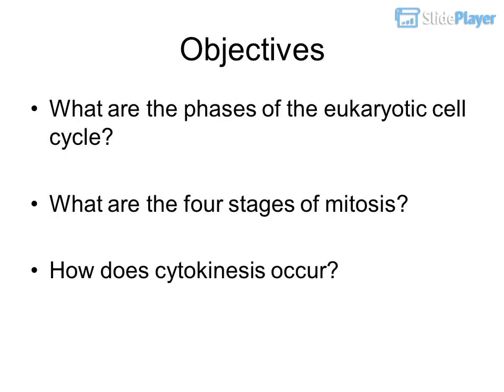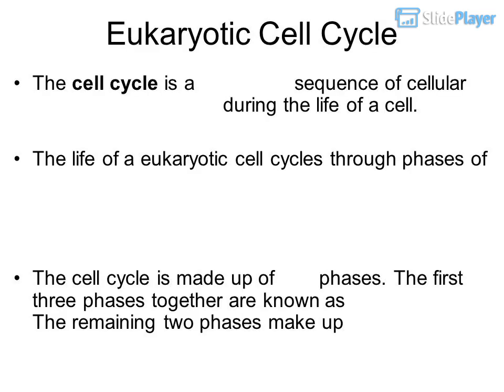Objectives: What are the phases of the eukaryotic cell cycle? What are the 4 stages of mitosis? How does cytokinesis occur?